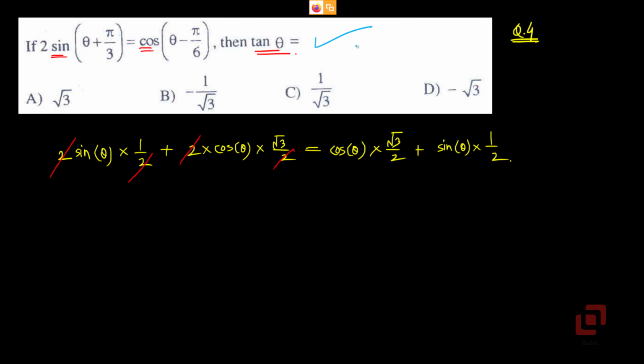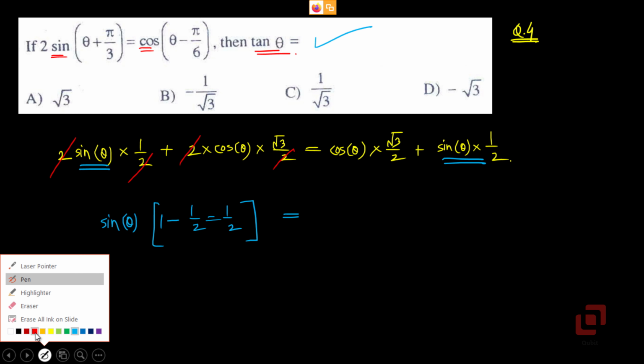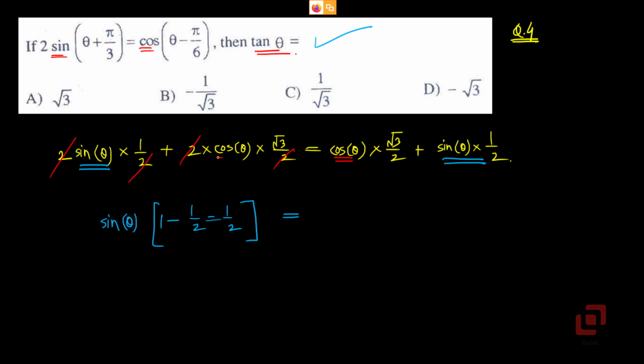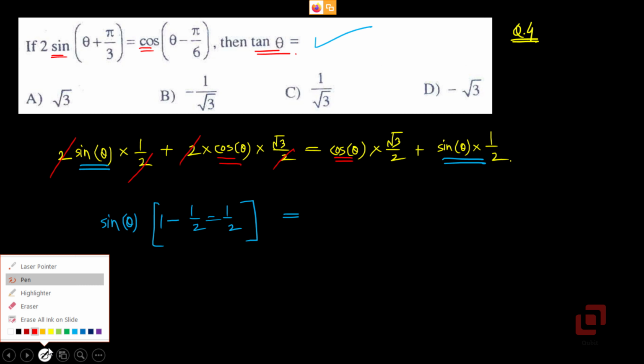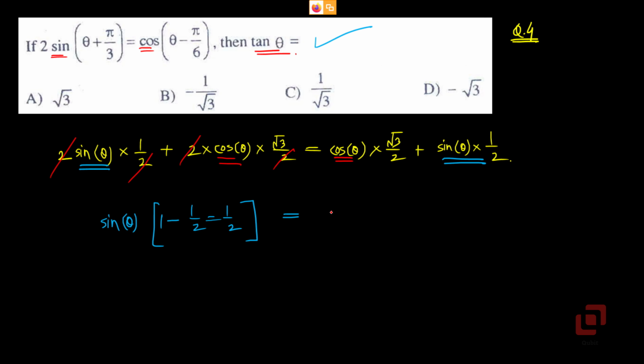We wish to find tan theta. So what do we need to do now? We need to get everything that contains sine on one side. So let's do that. Let's keep sin theta here. 1 minus 1 by 2 will be 1 by 2. Yes. Equal to. Let's now send everything that contains cos to the right hand side. Okay. So it will be cos of theta into bracket root 3 by 2 minus root 3, or it will be minus root 3 by 2. Okay.